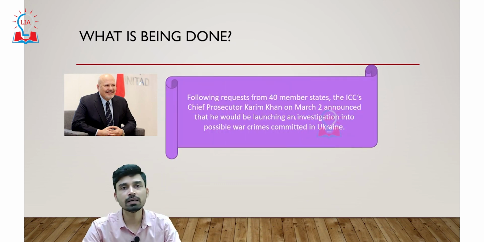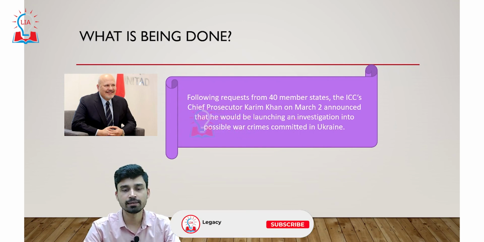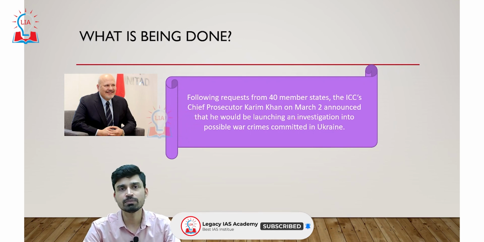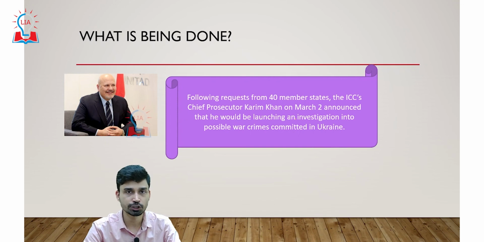So what is being done now as far as the Russia-Ukraine case is concerned? Almost 40 countries across the world have submitted an application, and on the basis of this application, the International Criminal Court's chief prosecutor Karim Khan announced on 2nd March that they are going to launch an investigation into the possible war crimes that are being or have been committed in Ukraine by Russia. Depending on this investigation and its result, the ICC will make its decision. But again, the problem lies in the same fact that Russia does not recognize the authority and mandate of the ICC. So how will they deal with this particular problem?